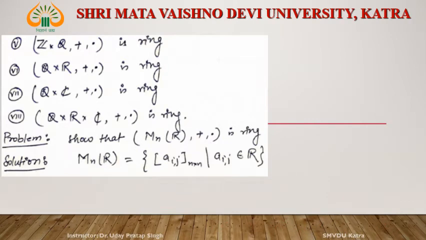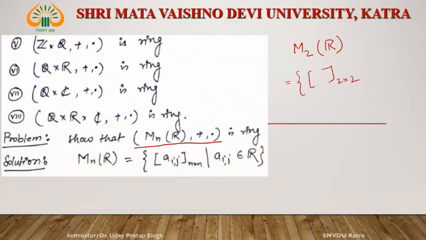Now see M2R, or more generally MnR, with respect to addition and multiplication. What is MnR? It is the set of all matrices whose entries are Aij, where Aij means each entry of the matrix, and each entry belongs to R. R means real numbers. If we are talking about M2R, we have to construct all 2 cross 2 matrices.